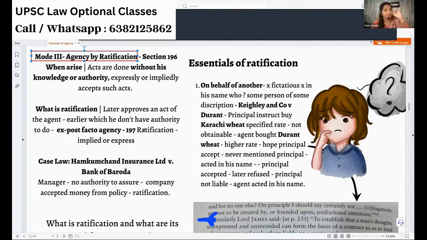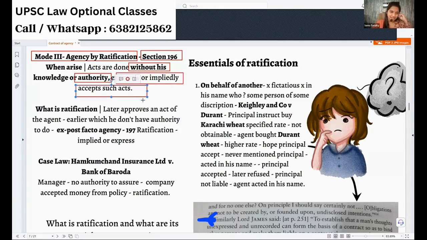Initially, you don't have authority, or you have exceeded your scope of authority, but later the principal says yes, that means he is ratifying your action. It is given under section 196. When will it arise? Without the knowledge of the principal or without his authority, expressly or impliedly, you are doing something. Later, he expressly or impliedly accepts your act, then that is called ratification.